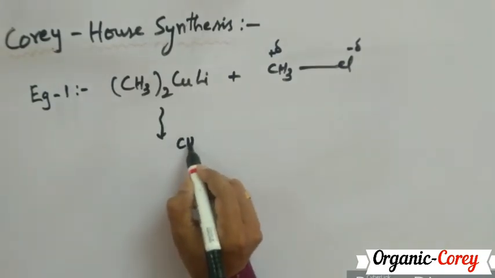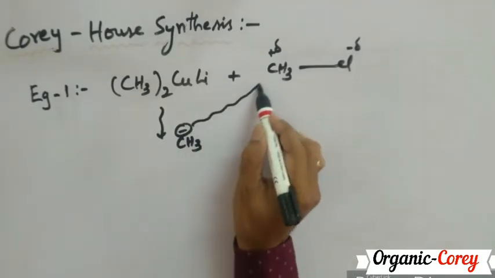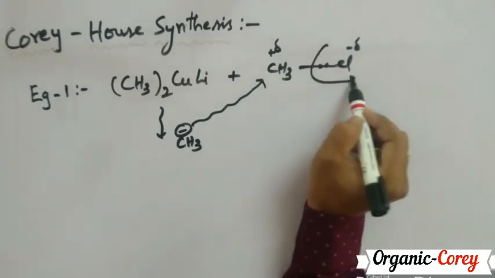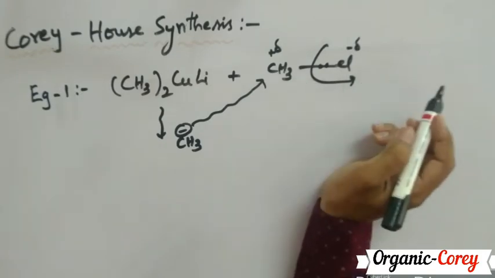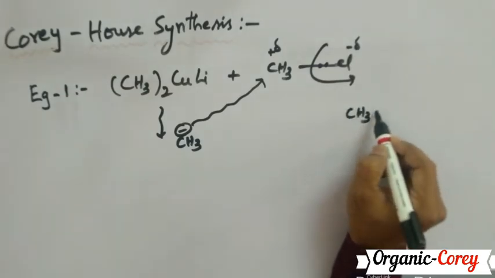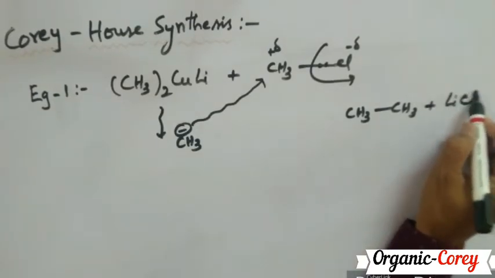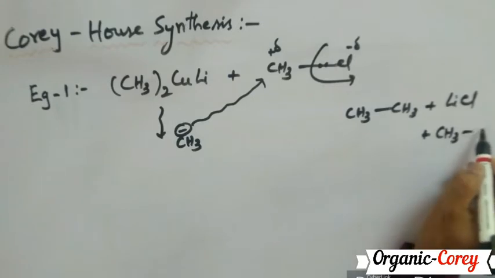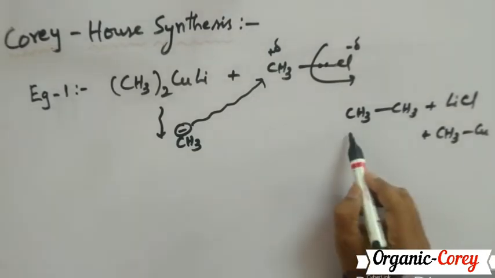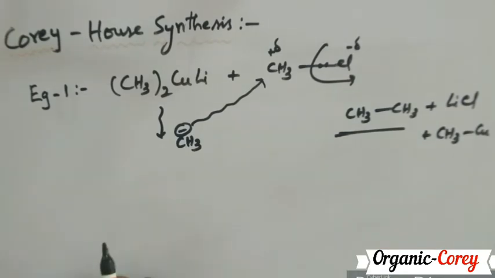It is CH3 minus. So this methanide ion now attacks the carbon of methyl chloride such that this carbon halogen bond is broken heterolytically to give you the corresponding compounds, namely CH3-CH3 plus LiCl plus CH3Cu. So this is how we are preparing ethane by using Corey-House synthesis with this example.